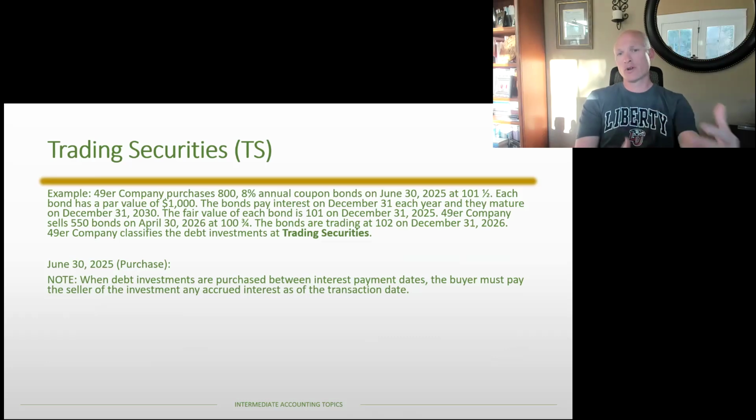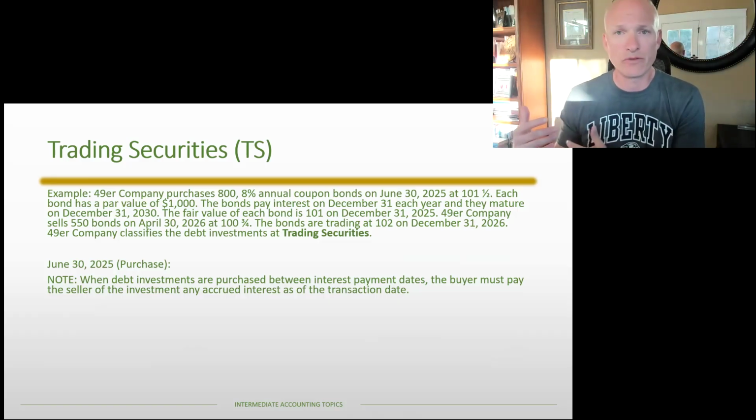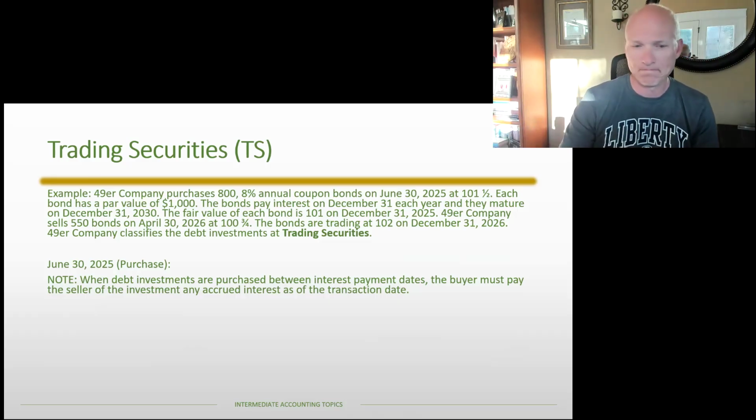Again, because they're contractually entitled to that interest, but from a bondholder's perspective or the bond issuer's perspective, they're just going to pay it to whoever holds the bonds on December 31st. And so I'm going to get the full interest payment, even though really I only held it for 6 months. And so in an efficient market, someone's not going to forego 6 months of interest. And so I've got to pay them for that.